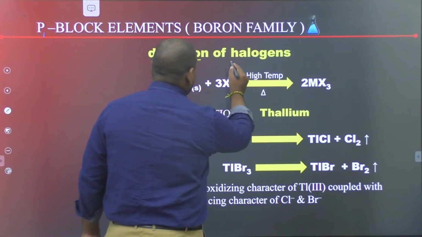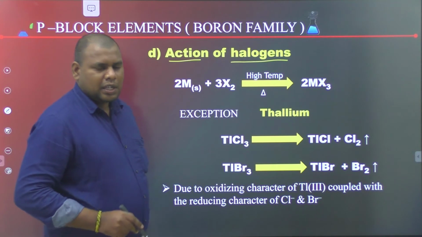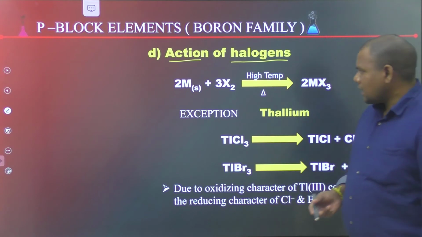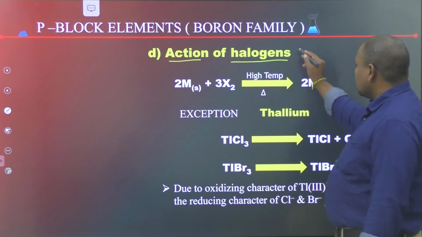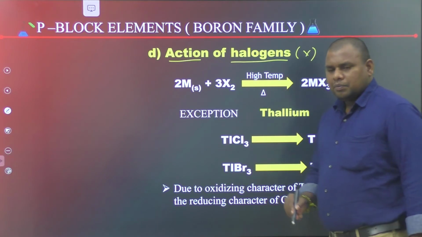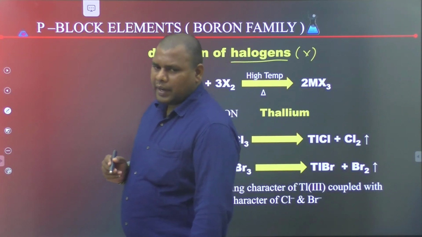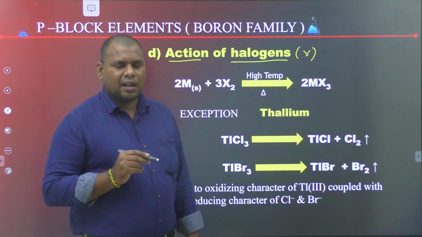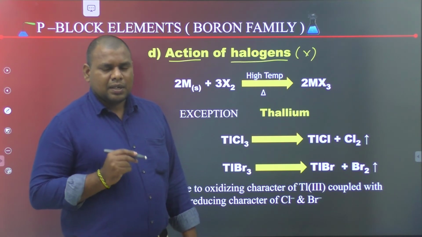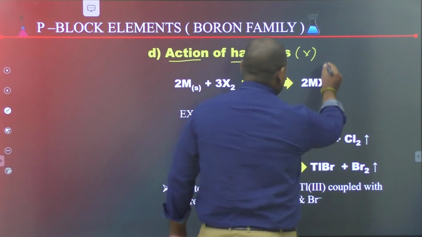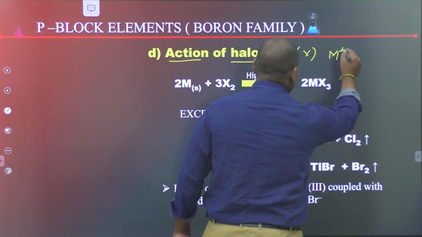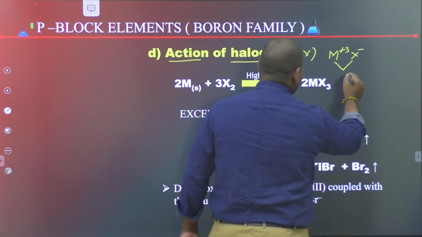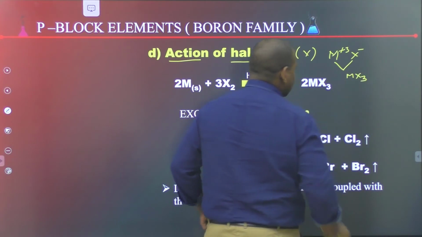Fourth chemical property of the boron family is action of halogens. Boron family elements can react with halogens, forming trihalides except TlI3. The general oxidation state of group 13 elements is +3, and halogens have -1, so they form MX3 trihalides.